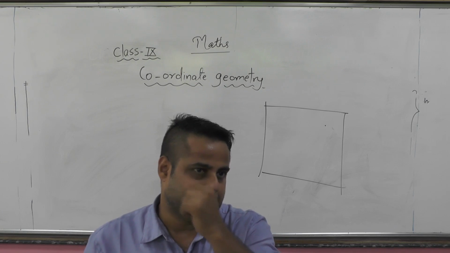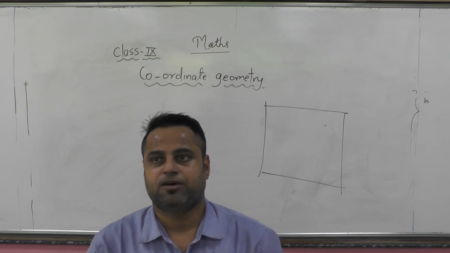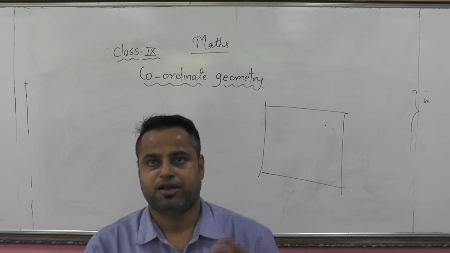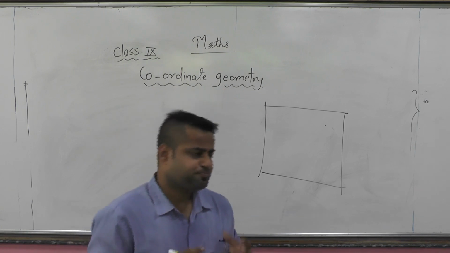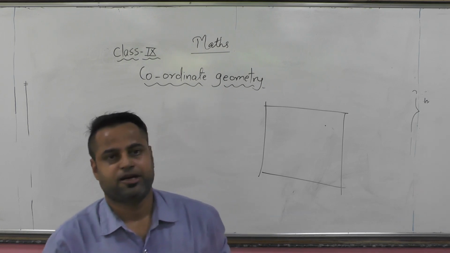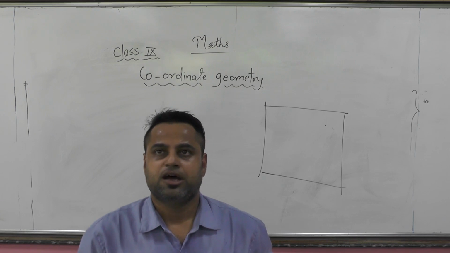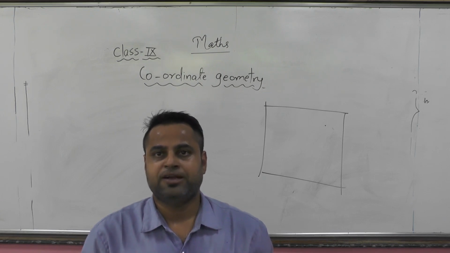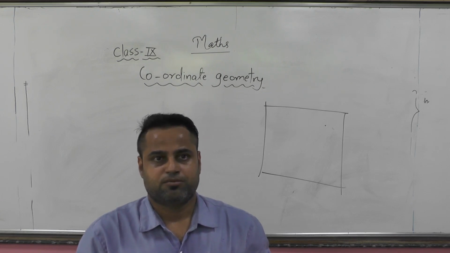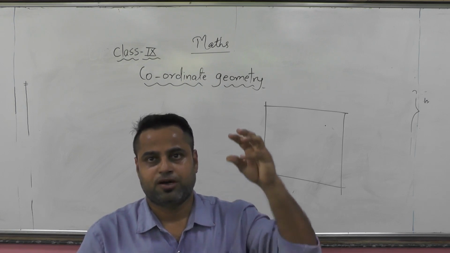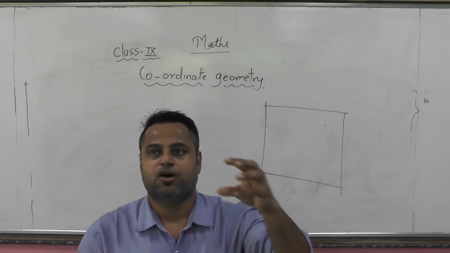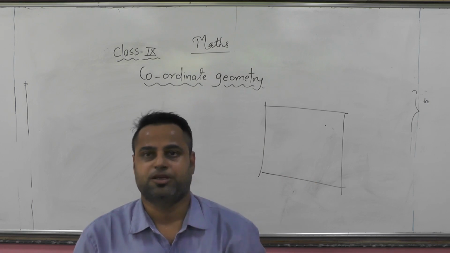That's how coordinate geometry came to light. In coordinate geometry, we find the position of an object at a particular place.